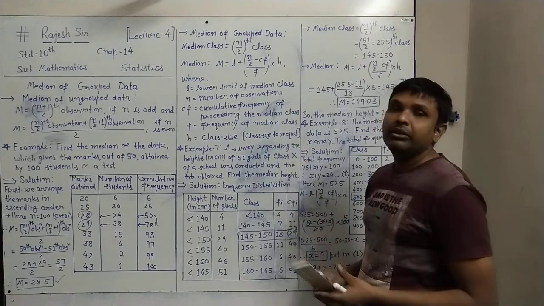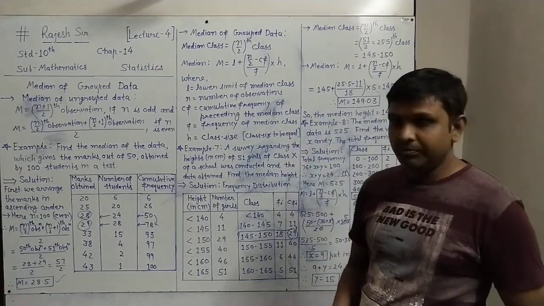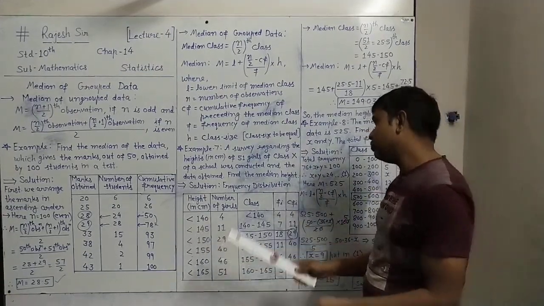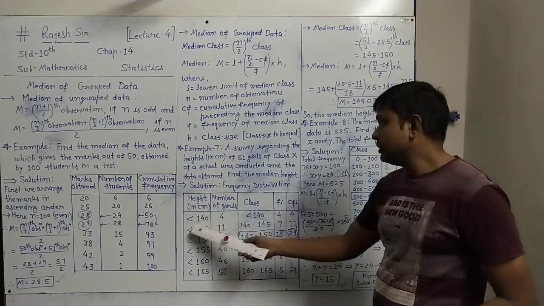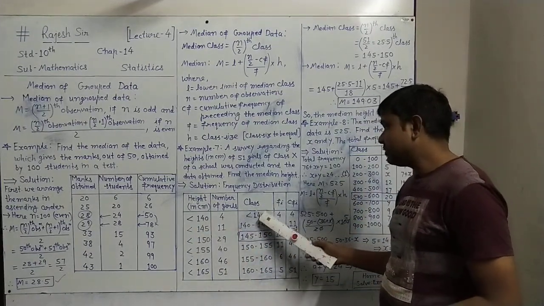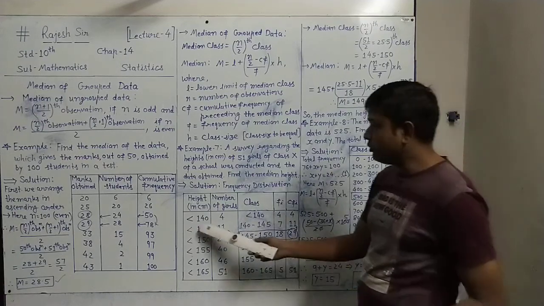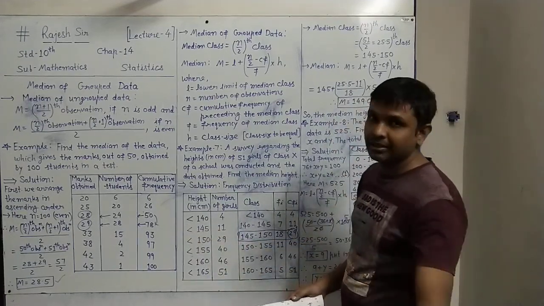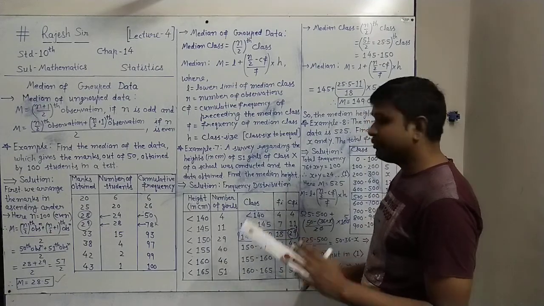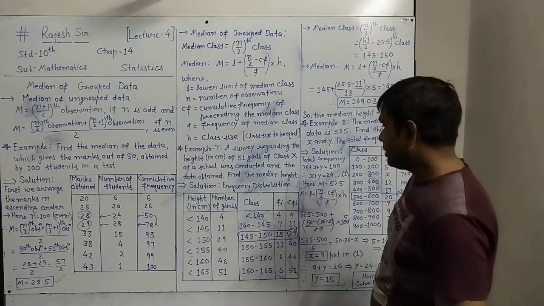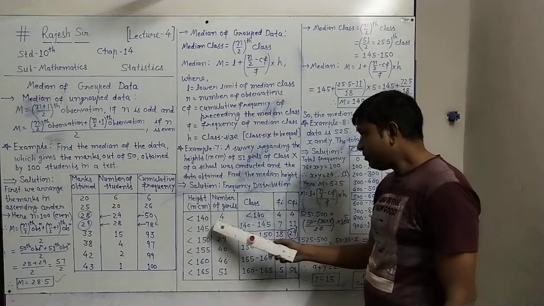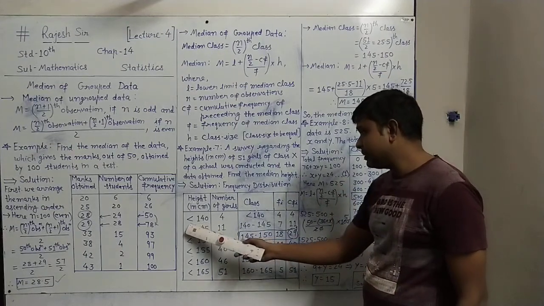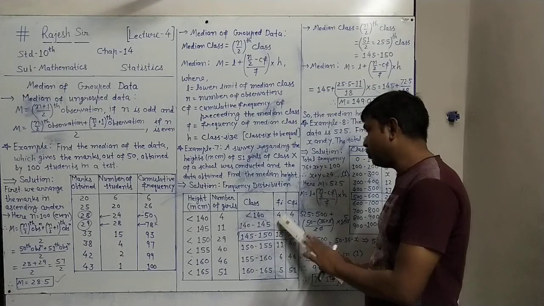To find the median, we have to make it a normal distribution. It is less than type, and we have to make it normal. How do we get normal classes? From the less than, we have to make the classes. Less than 140, we don't know how much less, so the first class is as it is written, and its frequency is 4.